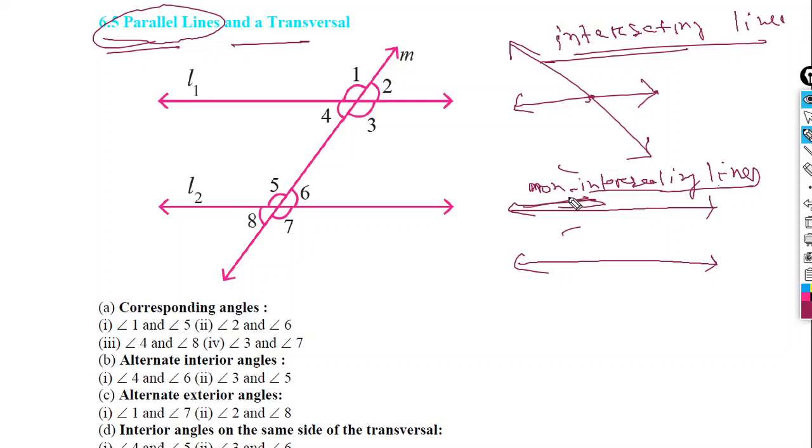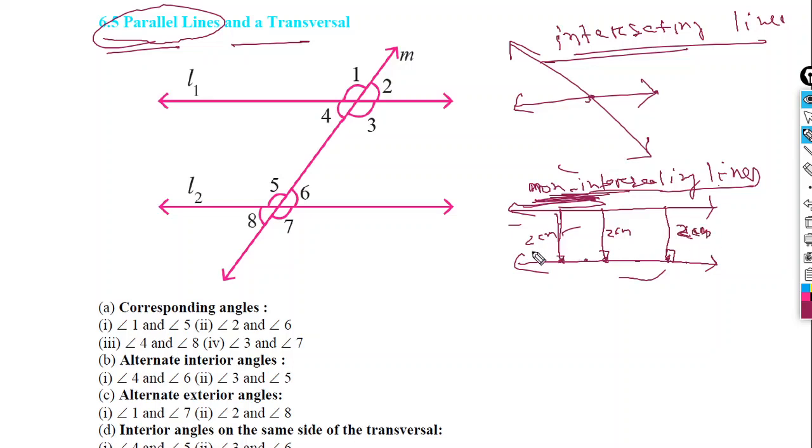So we can call two lines non-intersecting when they are not going to intersect each other. Okay, another simple type of definition of non-intersecting line: if the perpendicular distance between two lines at any given point is same. Suppose we take one point here and take a perpendicular distance, and suppose this is 2 centimeter. Again we take a random point here and the perpendicular distance is 2 centimeter. Here again we take another point and we find the perpendicular distance to be 2 centimeter.